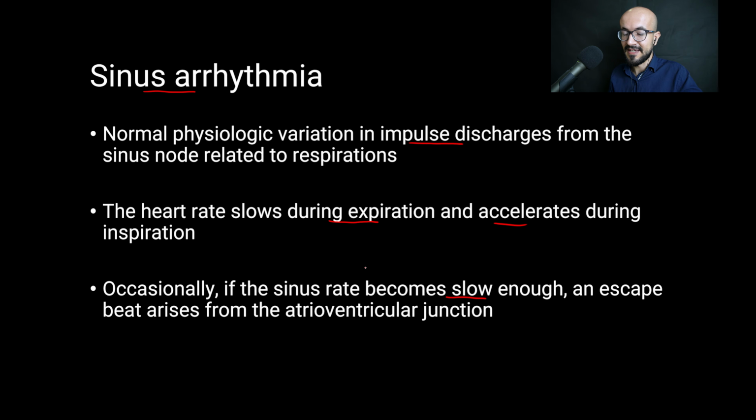Now, if these escape beats are too frequent, it may mimic frequent premature contractions, but the relationship to respiration could be appreciated with careful auscultation. Now, drugs that increase the vagal tone may exaggerate the sinus arrhythmia, but this could be abolished with exercise.